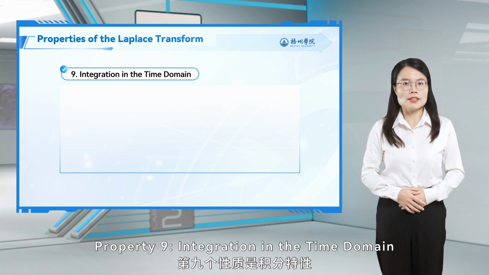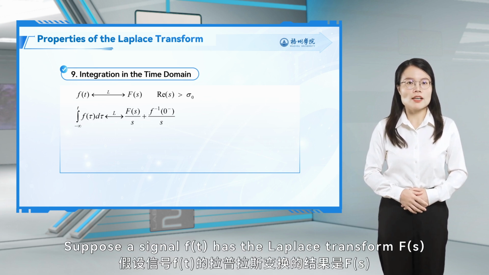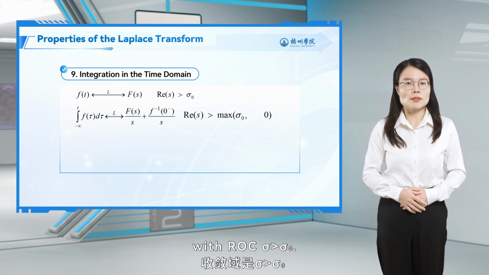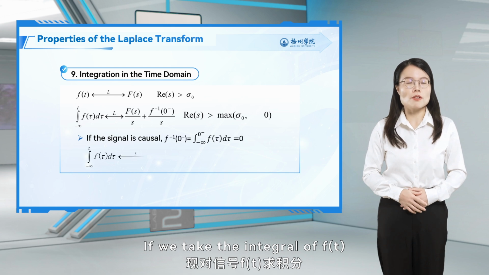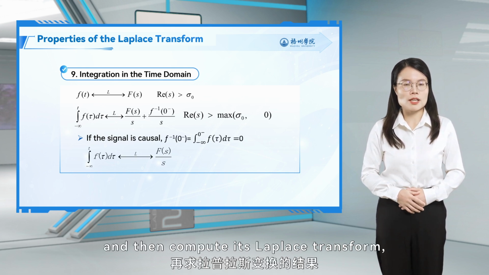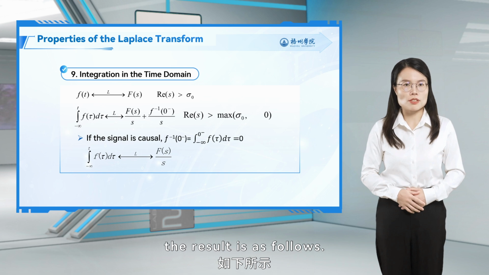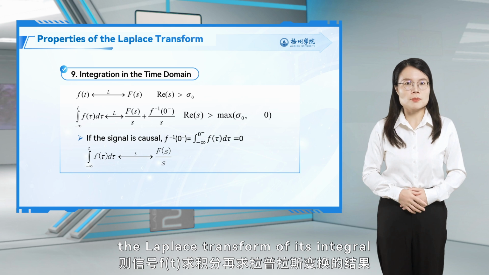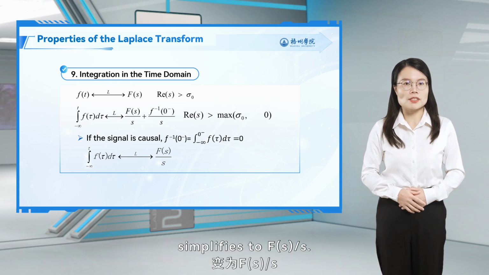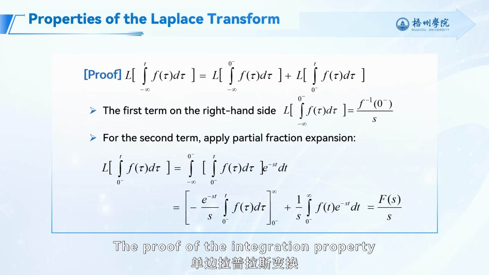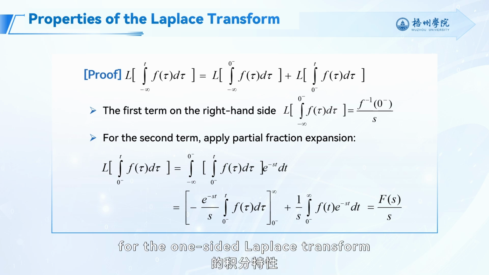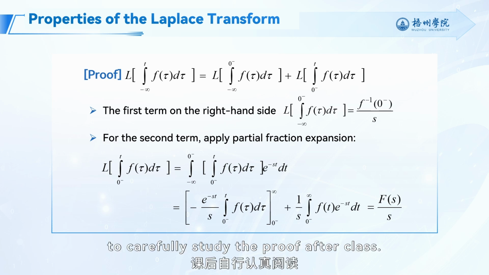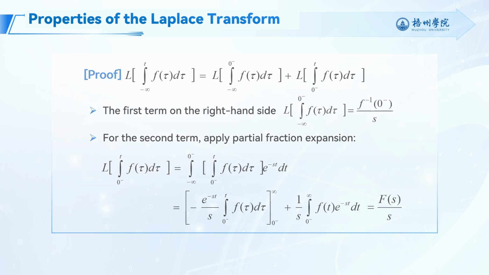Property 9. Integration in the time domain. Suppose a signal f(t) has the Laplace transform F(s) with ROC sigma greater than sigma 0. If we take the integral of f(t) and then compute its Laplace transform, the result is as follows. If f(t) is a causal signal, the Laplace transform of its integral simplifies to F(s) over s. The proof of the integration property for the one-sided Laplace transform is as follows. You are encouraged to carefully study the proof after class.